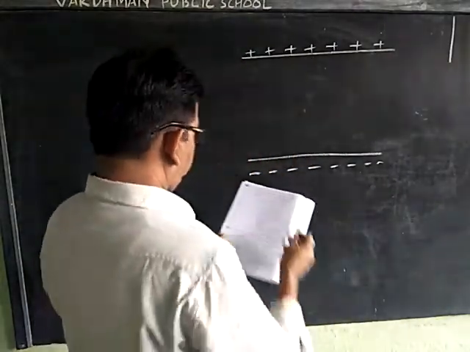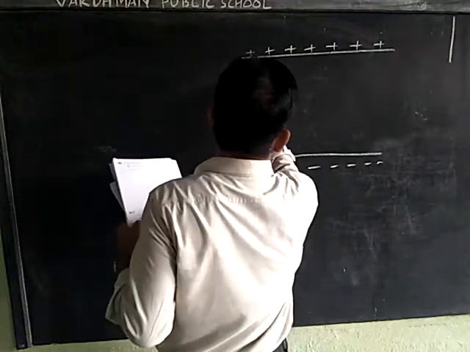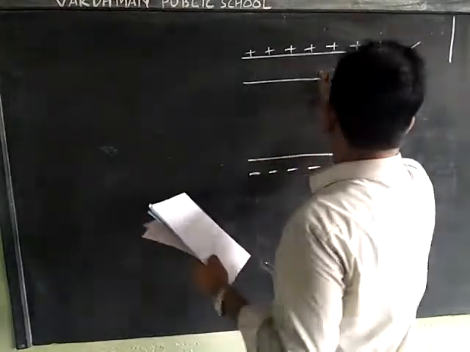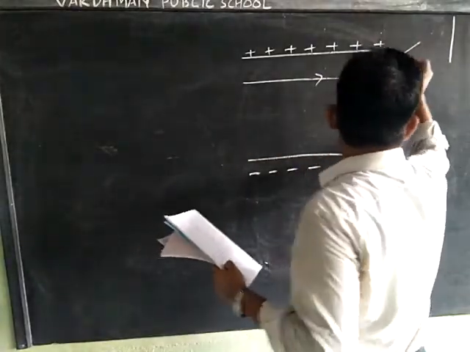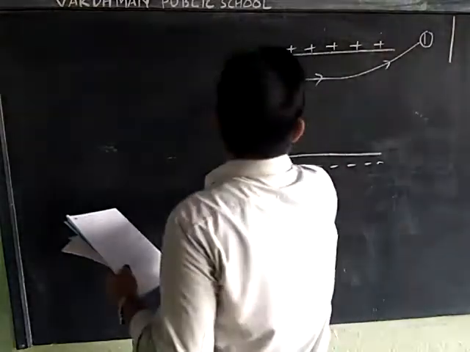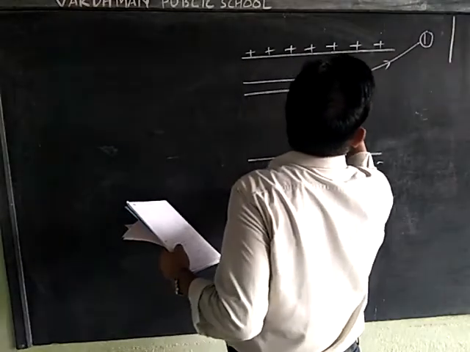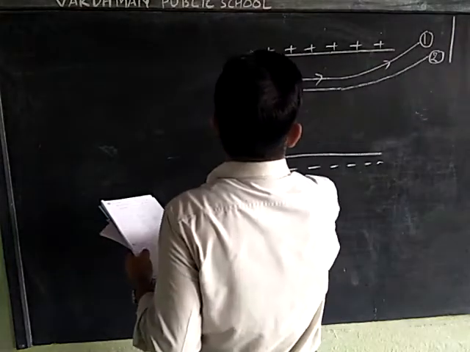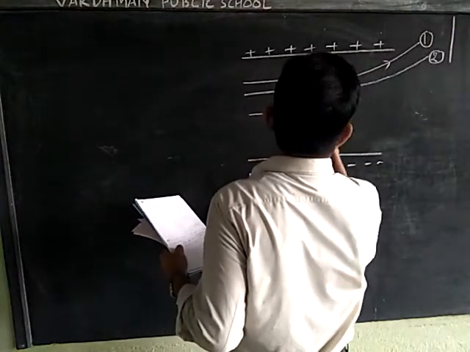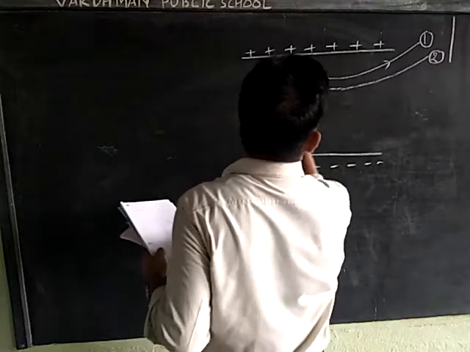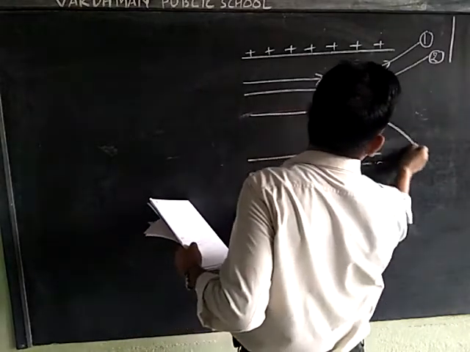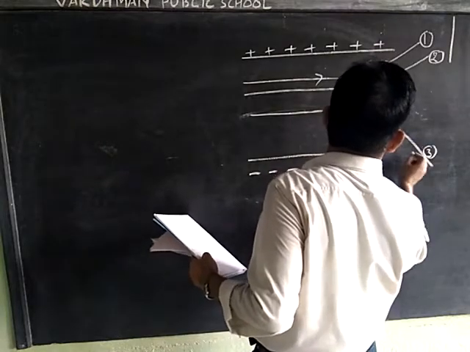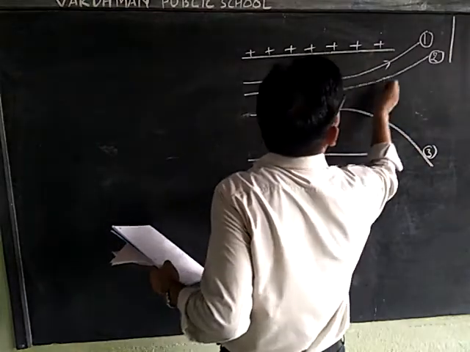This plate is positively charged and this is negatively charged. Suppose this is the first charged particle, this is the second charged particle, and this is the third charged particle.